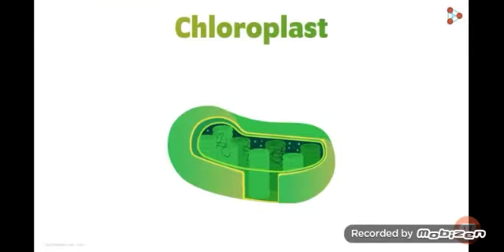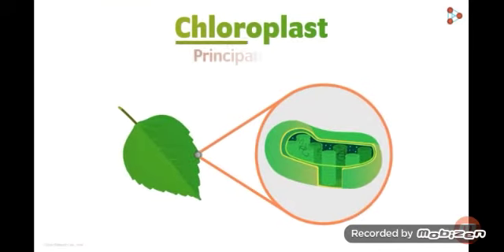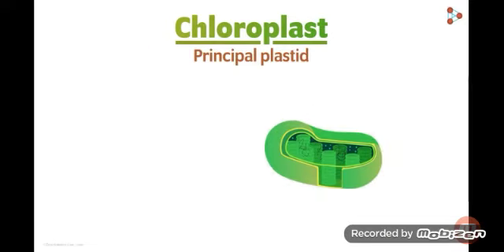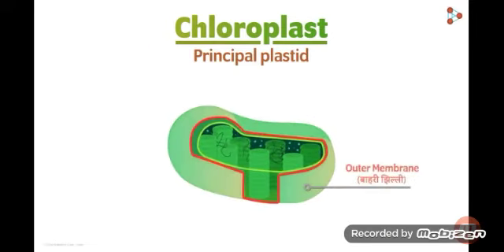First, we will talk about the chloroplast. Chloroplast is the important plastid which is present in leaves. So that means this is the plastid which gives green color to the leaves. Now let's see what the structure of the chloroplast is.